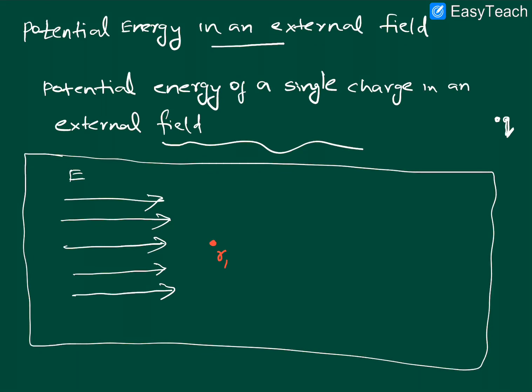As you can see here, even though there is no charge present initially, there is a field present, isn't it? A field is sufficient enough to repel or attract a charge. That means a field can influence the motion of a charge.